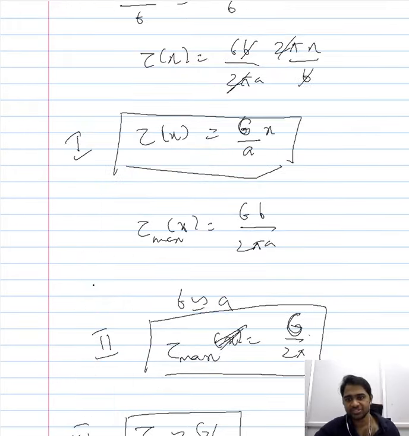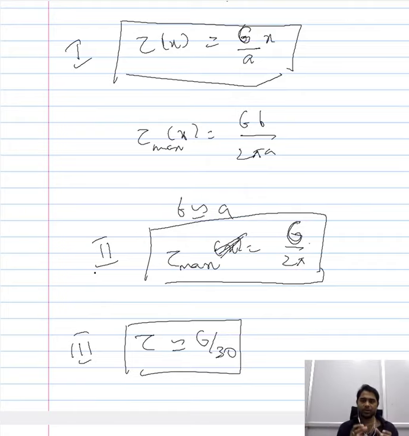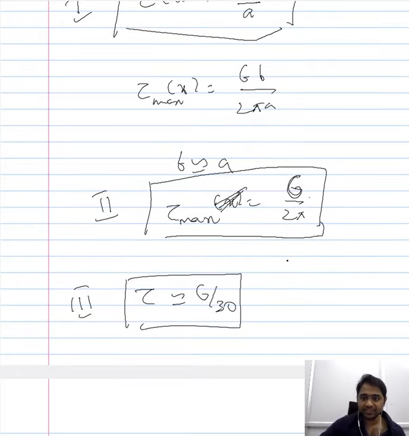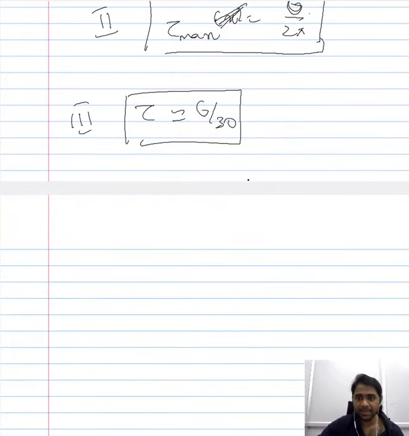All these expressions denote that the stress required to bring about plastic deformation is a fraction of the shear modulus. However, all these are theoretical values, and when you compare them, they are significantly higher than what we observe physically.